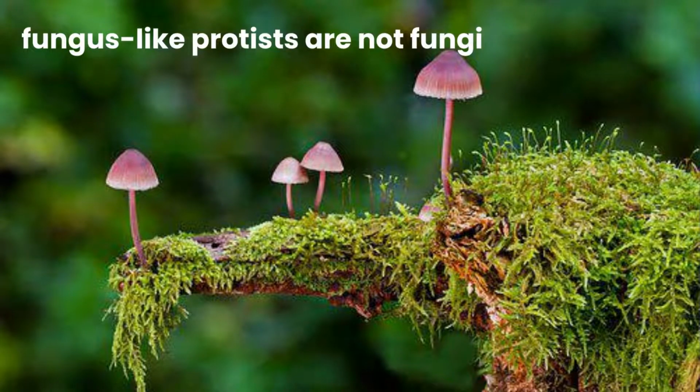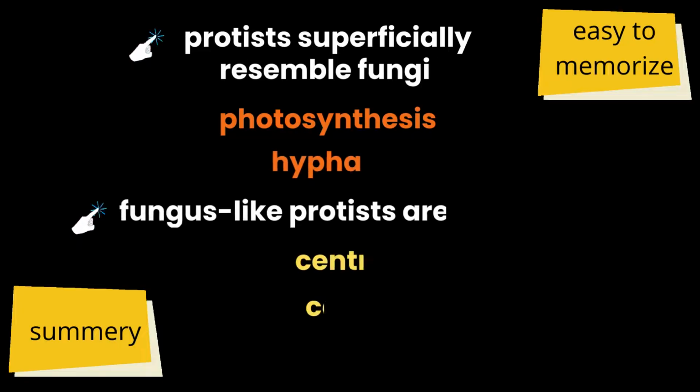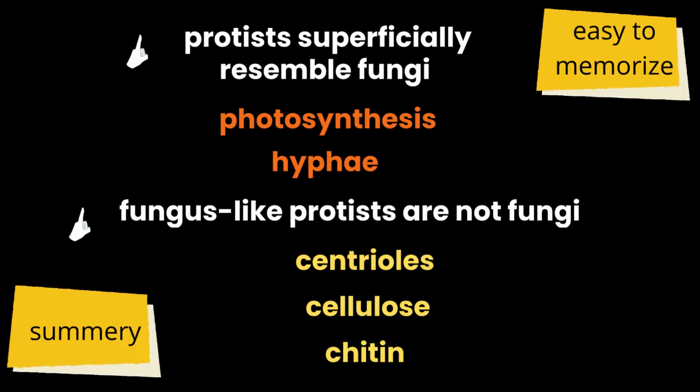Fungus like protists are not fungi. Why are they not fungi? Because fungus like protists have centrioles and their cell wall is made up of cellulose. But fungi don't have centrioles and their cell wall has chitin instead of cellulose. There were two similarities between fungus like protists and fungi, and there were two differences.